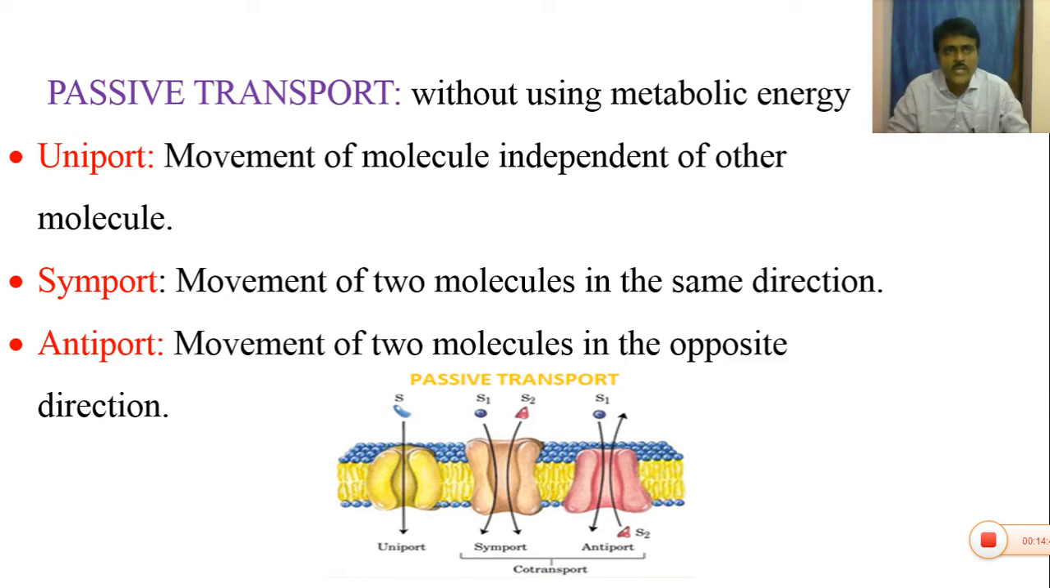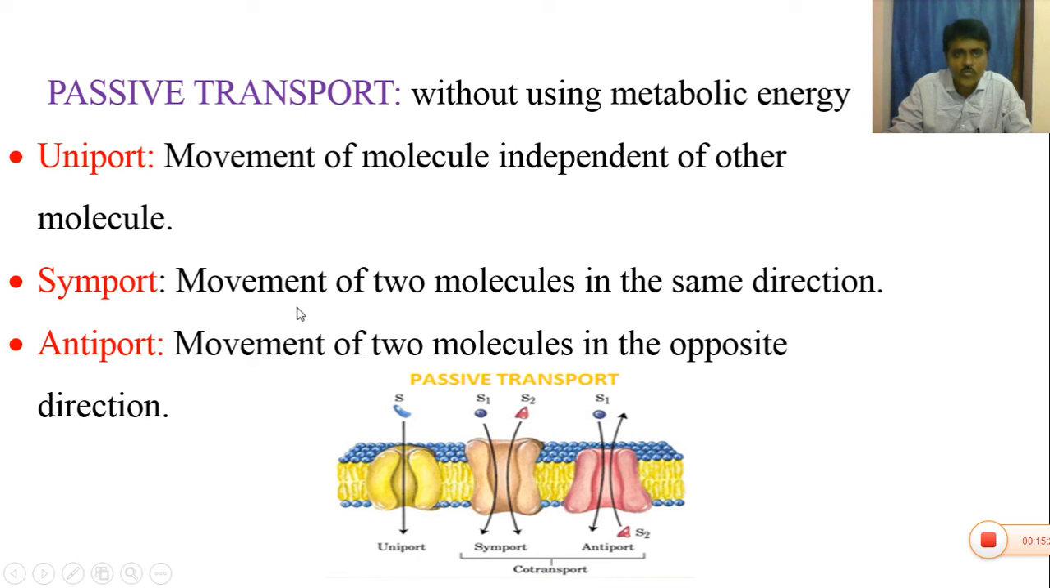So this passive transport involves three types of protein molecules: uniporters, symporters and antiporters. Uniport is the movement of molecules independent of other molecules. Movement of a single molecule, uni means single, from the outer side to the inner side of the cell is called a uniport. See the diagram. Movement of a substance or molecule from the outer side to the inner side, where only one molecule is transported, is called a uniport.